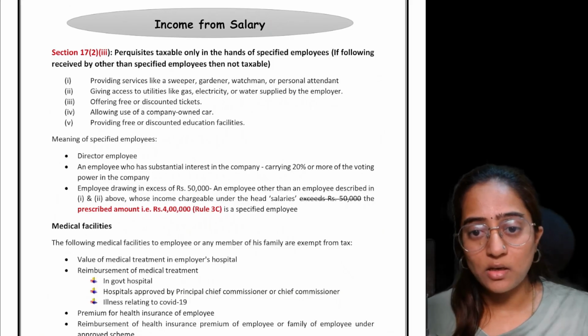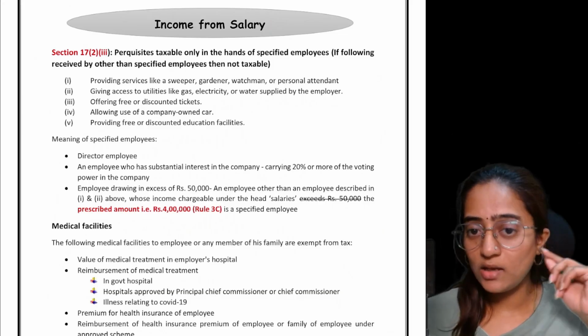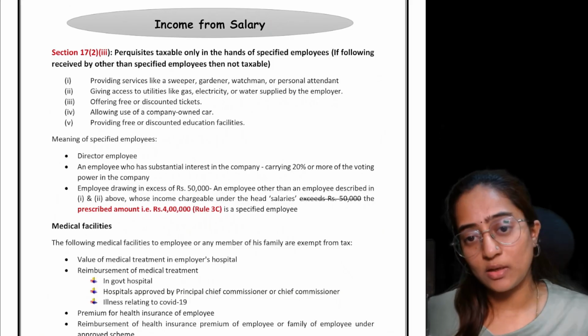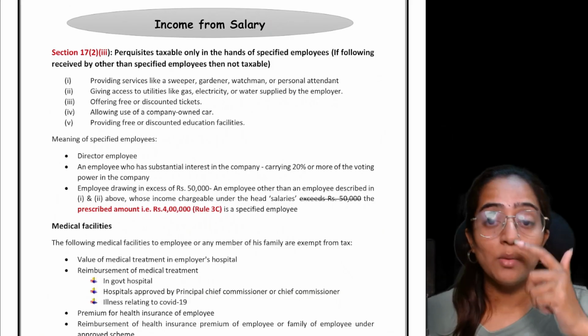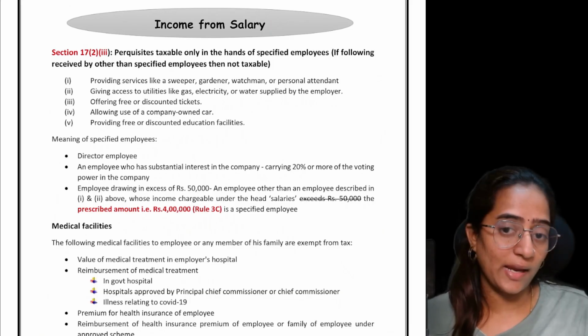What is non-monetary? If you are getting an allowance, money, monetary benefits for staying in a house, that is HRA. If you are getting the flat itself from the organization's side, that is a non-monetary benefit, which is nothing but a perquisite, rent-free accommodation.